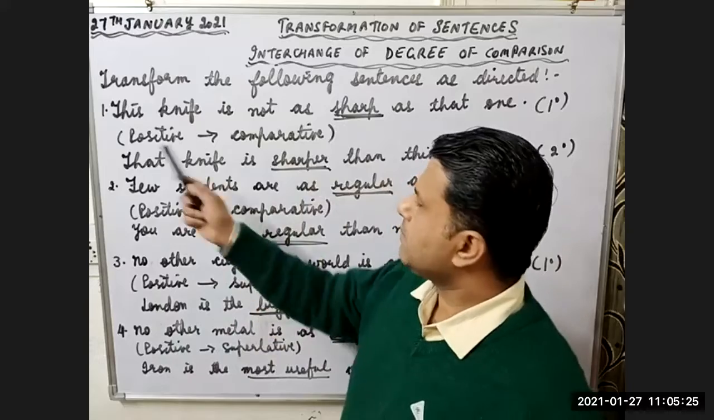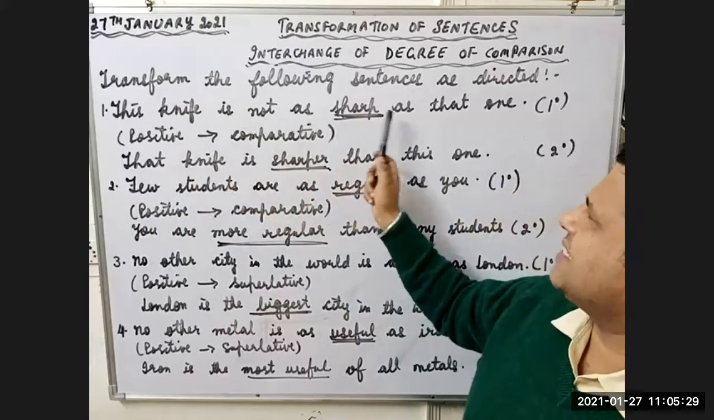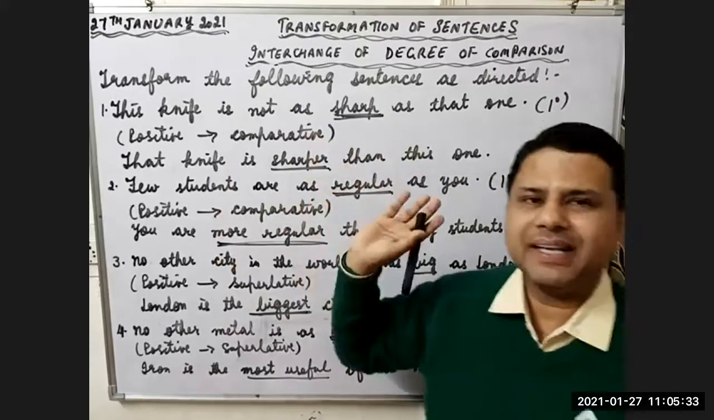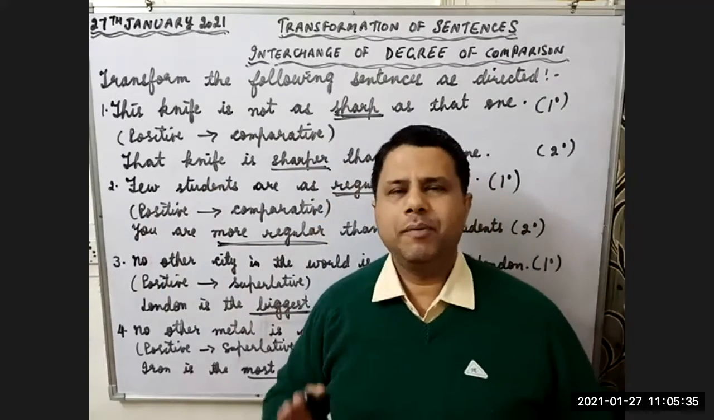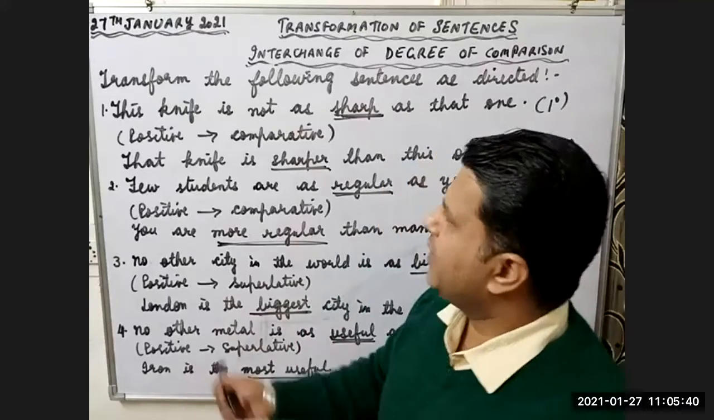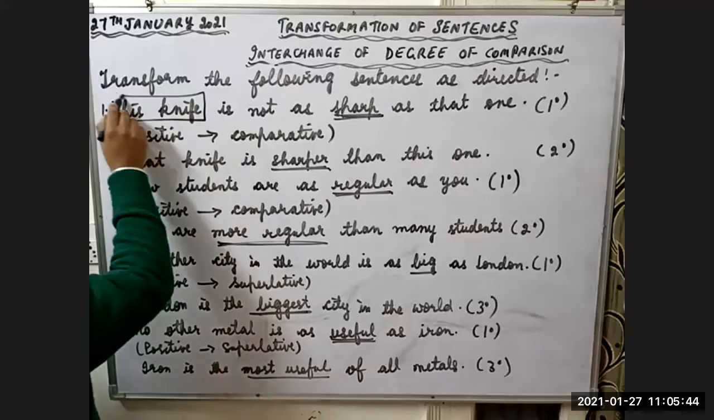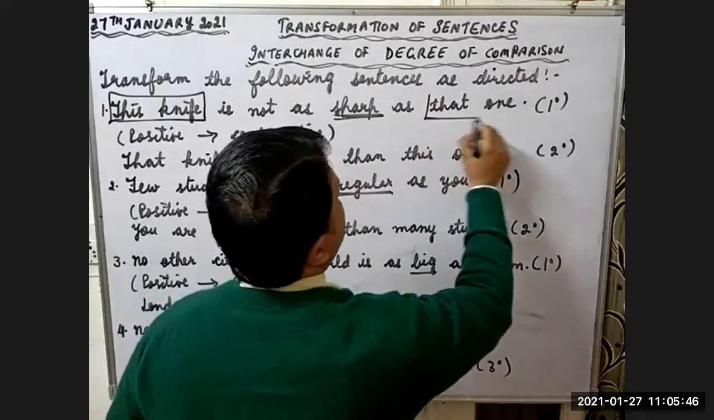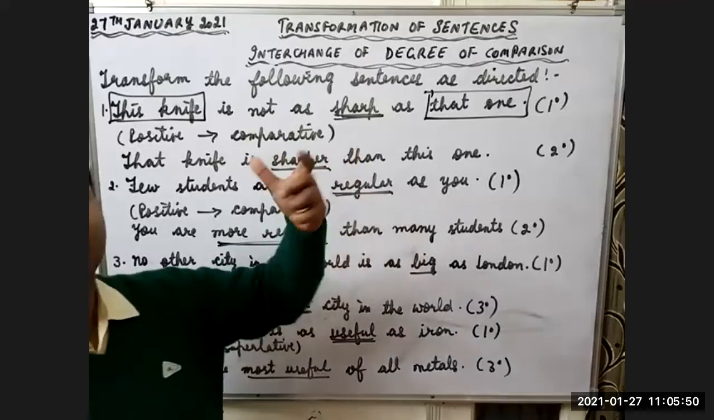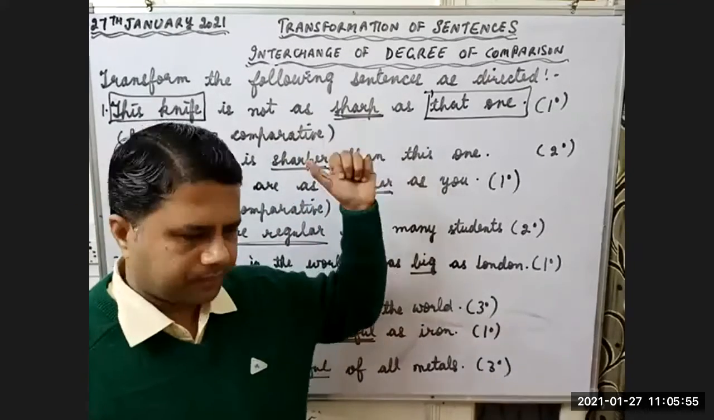Look at this example. This knife is not as sharp as that one. Here the comparison is there, but equal comparison is there. Nobody is better or nobody is lesser than anybody. We are comparing two things here. One is this knife, and that one. But who is sharper? Which knife is sharper? No knife is sharper. They are equal. Is it clear? Yes, sir.